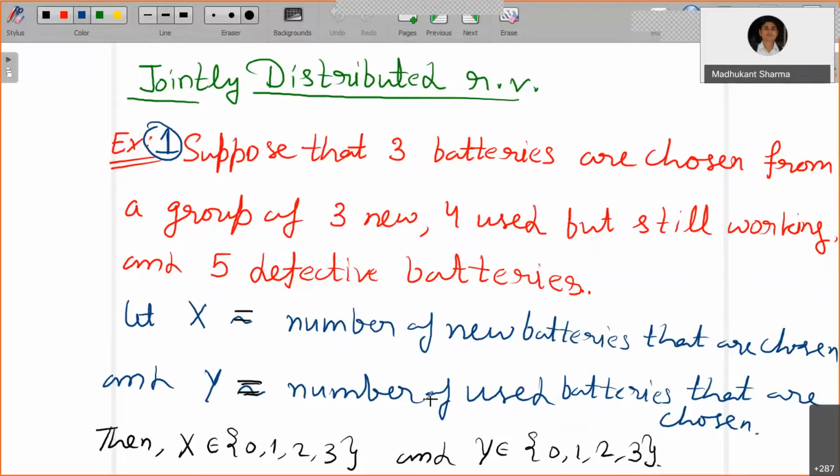So the number of used batteries chosen is going to be: no used batteries are chosen, or one used battery chosen, 2 used batteries chosen, or 3, or all of them are used. So X can take any value from this set, and Y also can take any value from this set. But now the question is, how do we assign that density function, or in other words, the mass function, probably the mass function for this case. Okay, so it's very clear that both X and Y are discrete random variables.